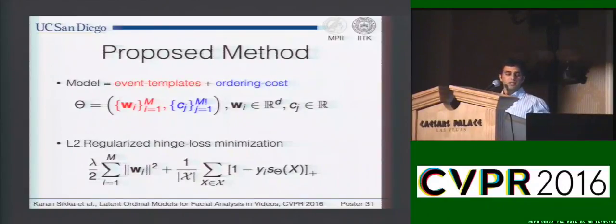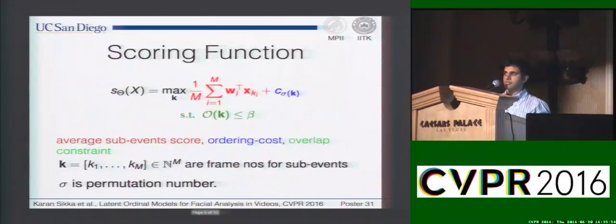So our model consists of event templates, which are essentially linear classifiers, and ordering costs, which means that let's say if there are m events, then there are m factorial ordering costs, and we learn these parameters using an L2 regularized hinge loss minimization framework, and we solve it using stochastic gradient descent. And our novelty lies in proposing this scoring function that consists of two parts, and it essentially adds these average sub-event template scores and the ordering cost, and we also put an overlapping constraint so that the model doesn't overfit, and we solve for this scoring function using an approximate greedy forward search.